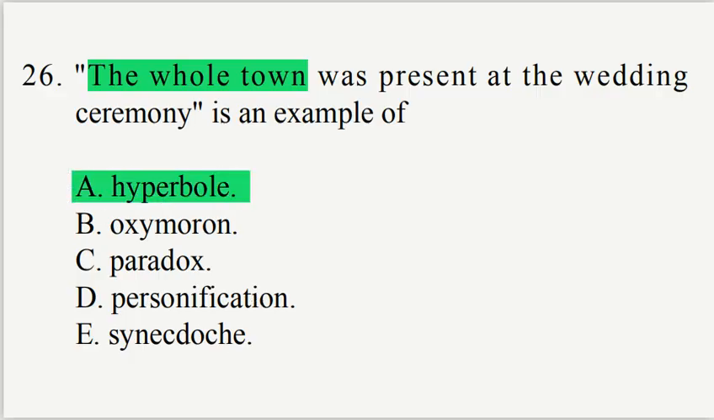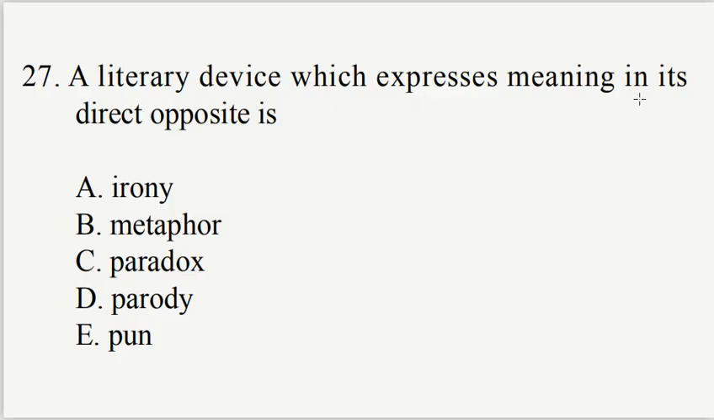27. A literary device which expresses meaning in its direct opposite is A. Irony, B. Metaphor, C. Paradox, D. Parody, E. Pun. There should be no debate over this. The correct option is option A. Irony.